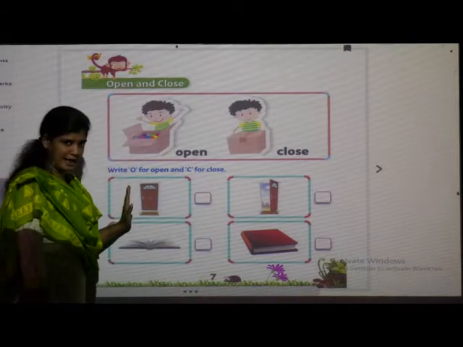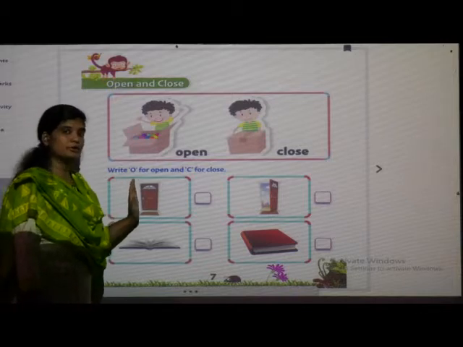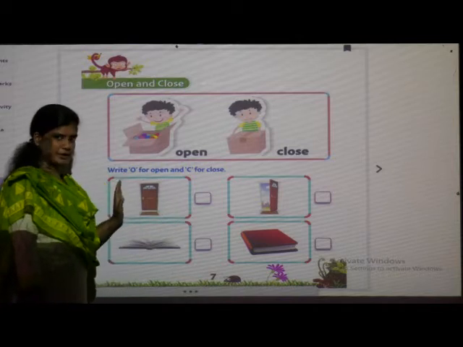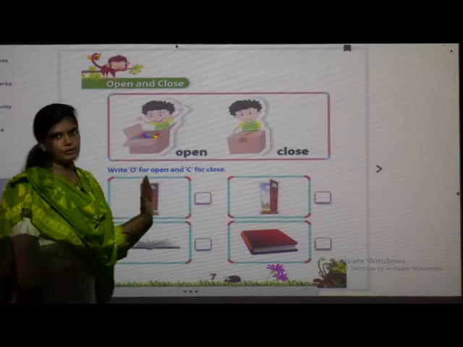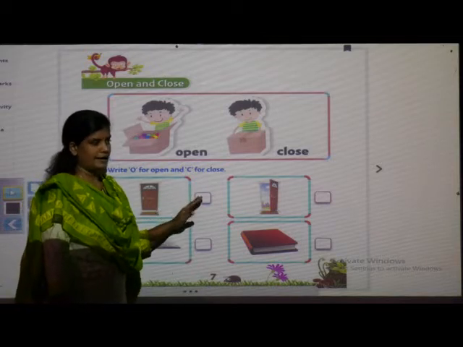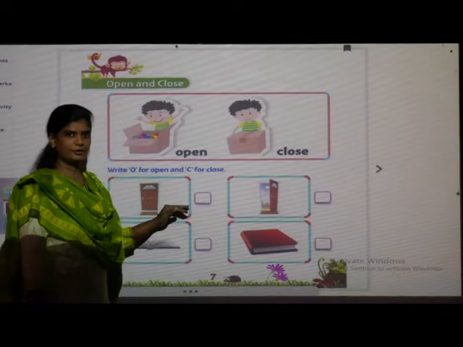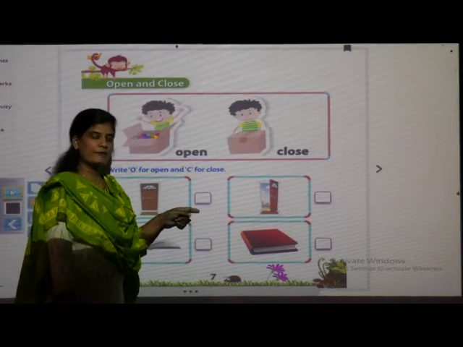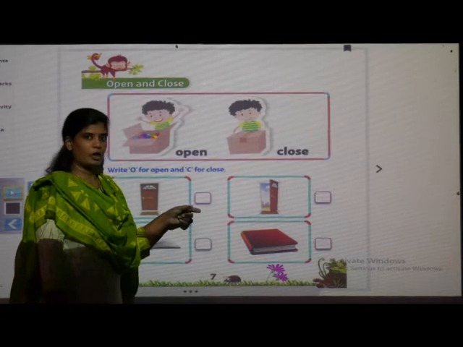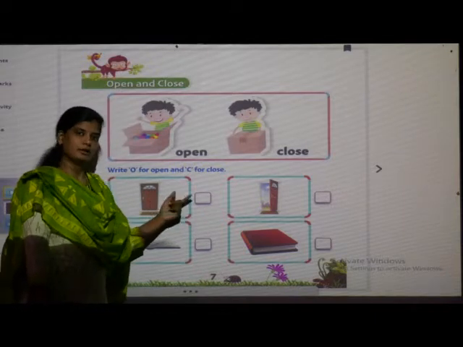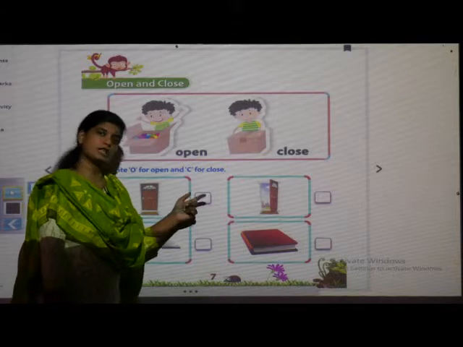We have to see the picture and decide whether it is open or closed. If the picture shows open, we have to write O in the box in front of it. And if it is closed, we have to write the letter C. If it is open, we write O because it is open.